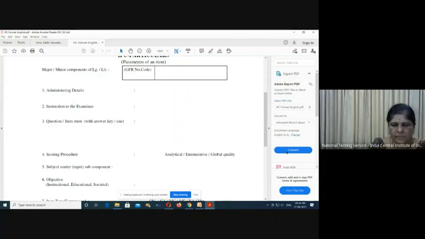So depending on the question, the item writer should elaborately give the breakup of the marks. If the total is 10 marks, he has to mention how the 10 marks are distributed. That is called analytical. So simply, all the subjective type will come under analytical scoring type.